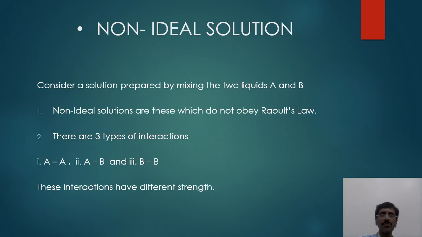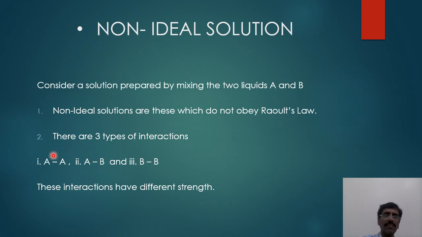Now we move on to the next part, and that is non-ideal solution. If you understand the ideal solution, non-ideal solution is very easy. Once again we consider a binary solution made up of A as well as B. So the first point is they are the solutions which do not obey Raoult's law. When I talk about ideal solution, they obey Raoult's law. Here we say they do not obey Raoult's law, and that means there is a difference.